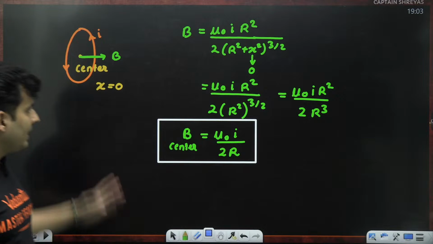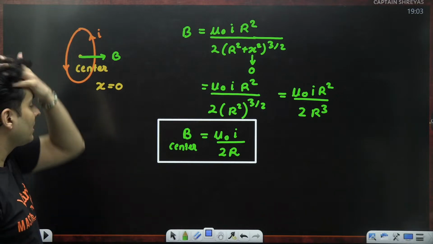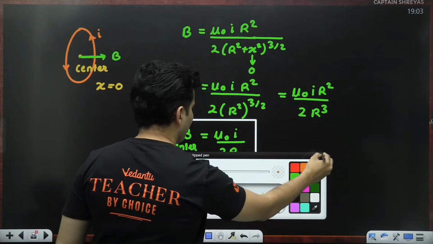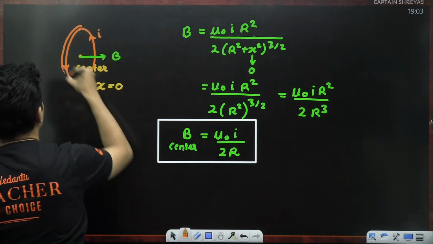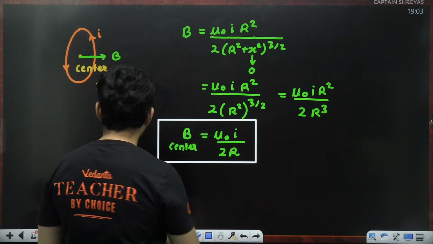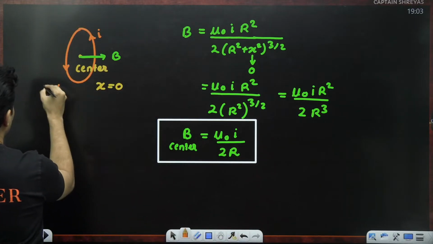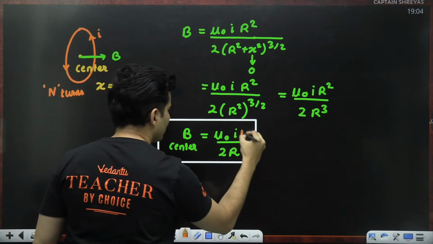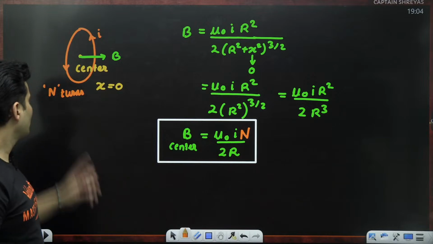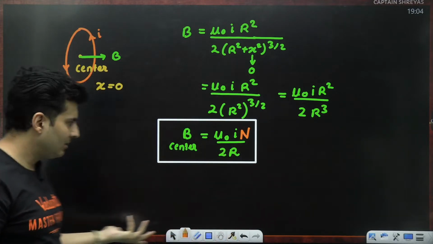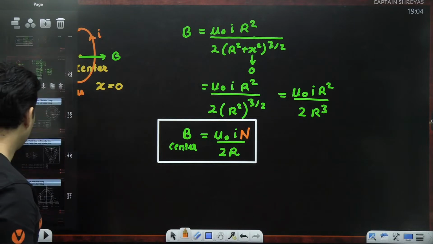Yes, this question was asked many times in JEE. Now, there is a small modification to this. If there are many turns, if there are n number of turns, all you have to do is just multiply it with n. If there are 7 turns, you multiply it 7 times. Makes sense? Yeah, that's all you need to do.